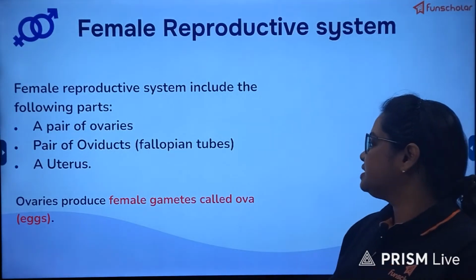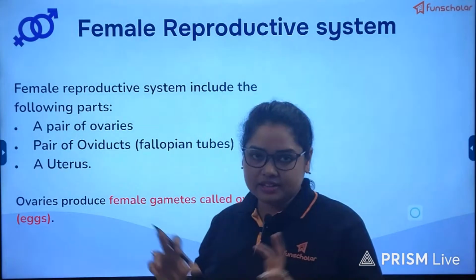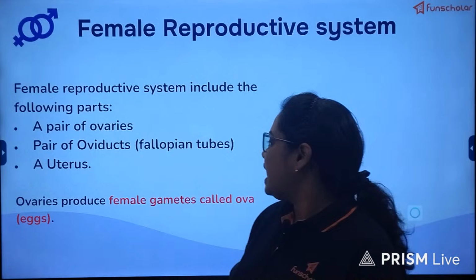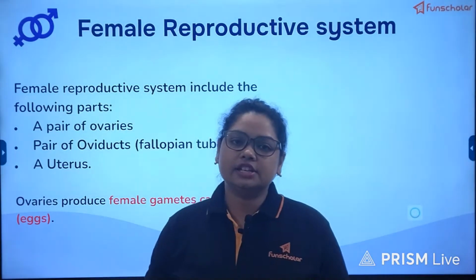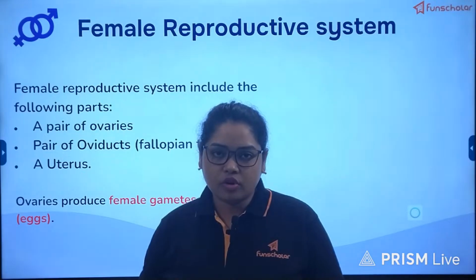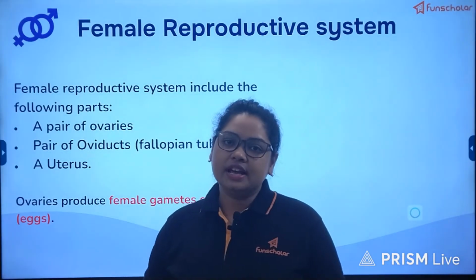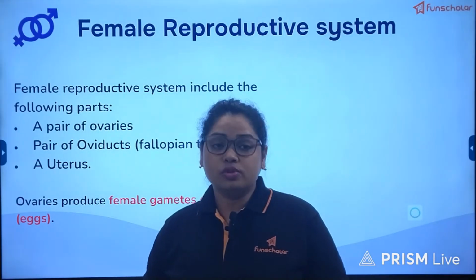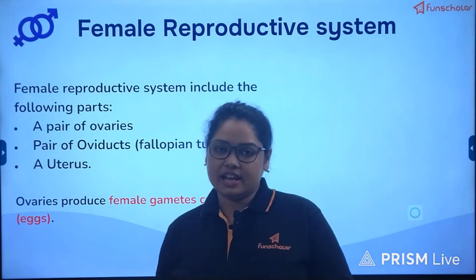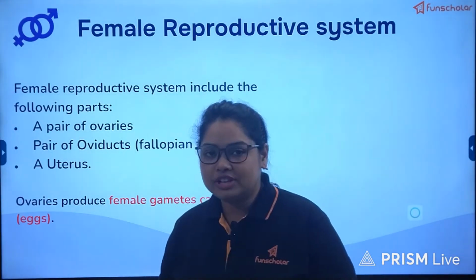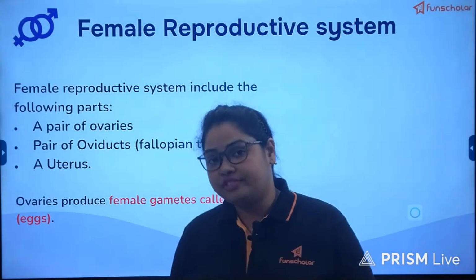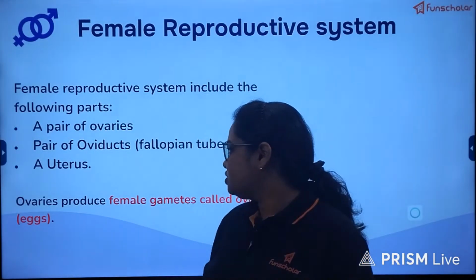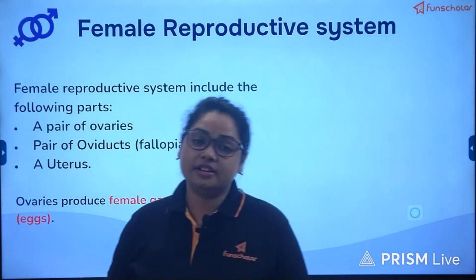The female reproductive system will include a pair of ovaries on either side. The pair of ovaries are somewhat oval in shape, and they are actually the storehouse of the ovum or the ova, which are the follicles. And as we go along with the discussion, we will note how the synthesis and the passage of ovum takes place, what happens if the ovum is fertilized, and what happens if it is not. Then we have a pair of oviducts, which are also called fallopian tubes, as I said, which connect